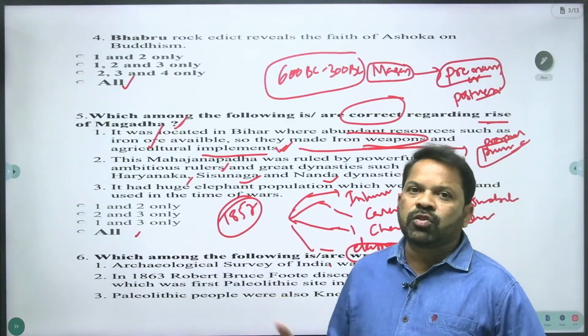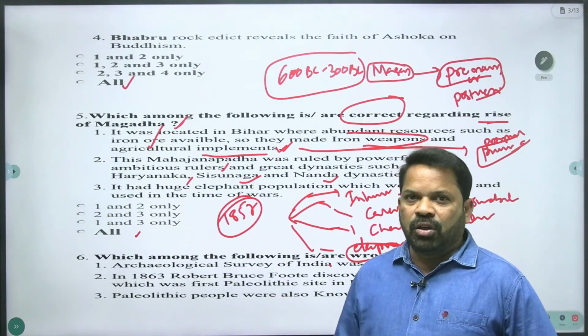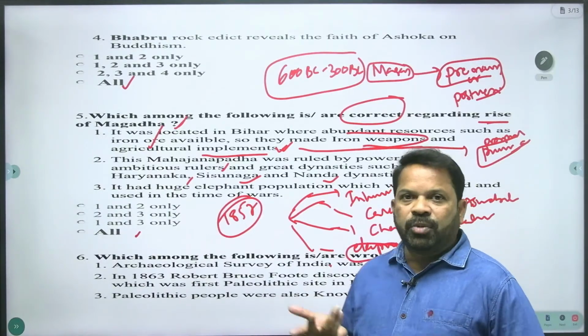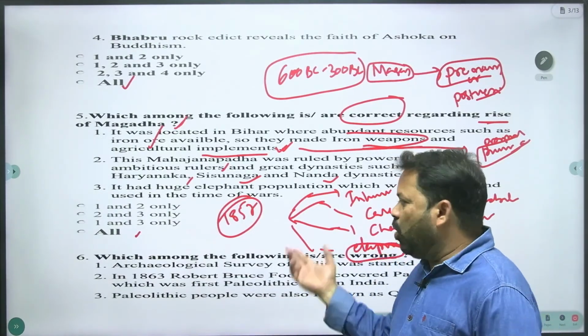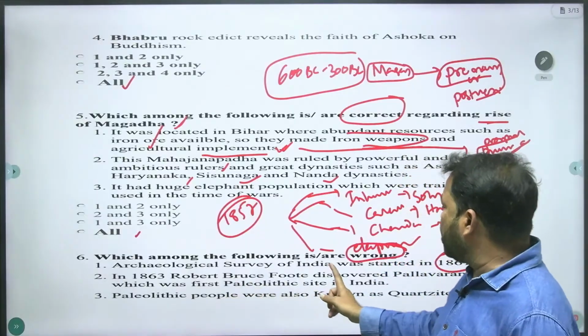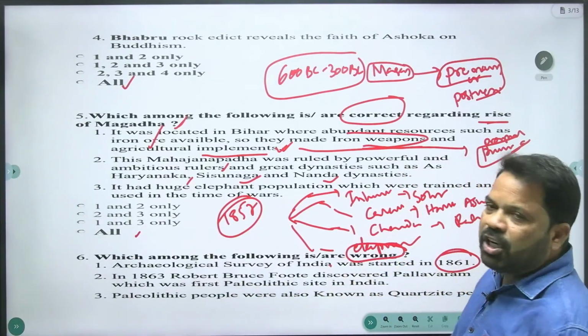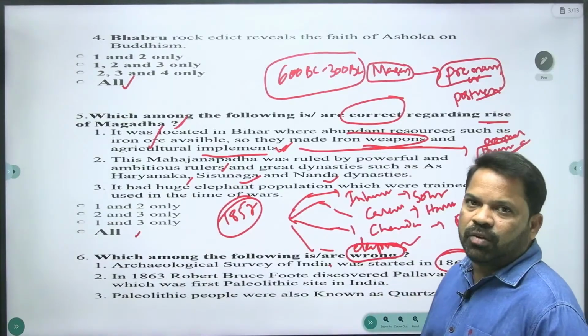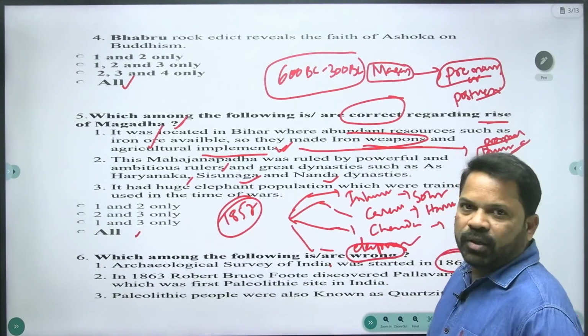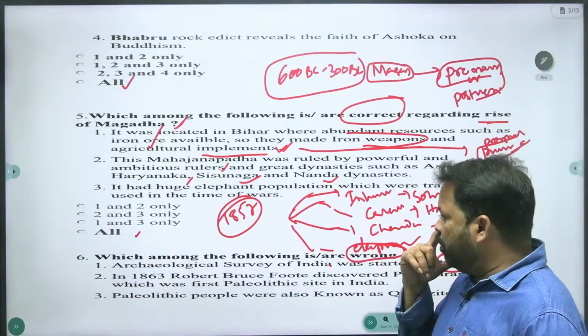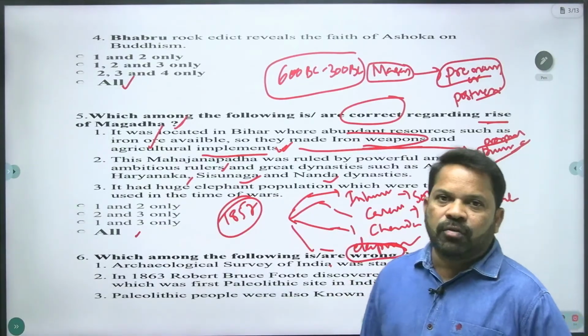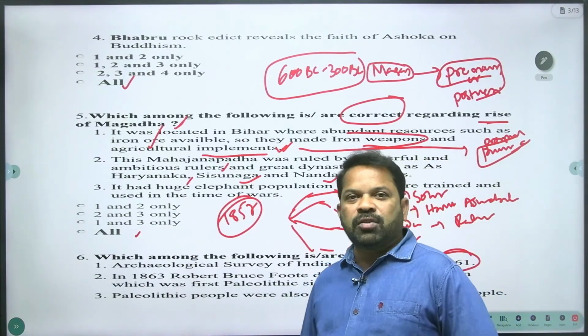After that they started a number of organizations, a number of reforms by the Britishers or British Parliament. One of them is the Archaeological Survey of India, which was started in 1861. That is the right statement. Before 1861, we didn't have any Archaeological Survey of India.